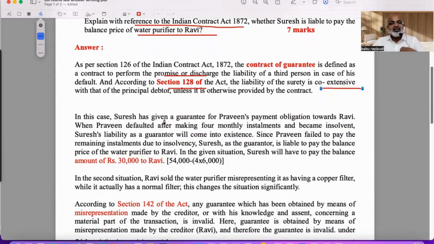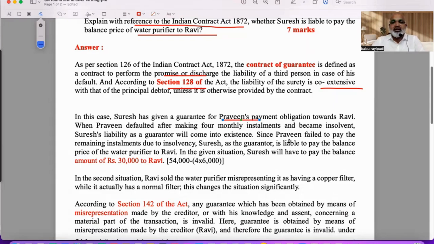Now, in the next paragraph, you must explain very clearly what exactly happened in the case, what the dispute is, and what the legal element is. In this case, Suresh has given a guarantee for Praveen's payment obligation towards Ravi. When Praveen defaulted after making 4 installments, he became insolvent, which means bankrupt.